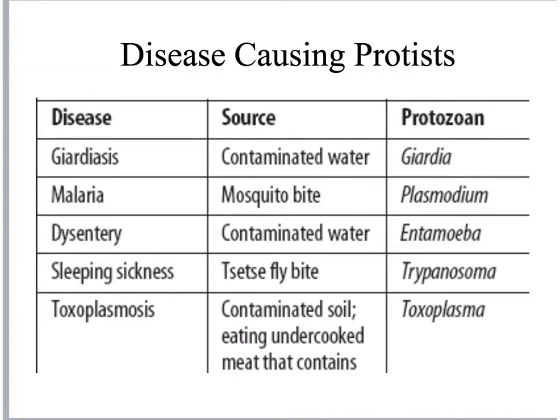Here are a few diseases that are caused by Protista. The far left column is what we typically call the disease. So if you have malaria, that's what we just call having that disease. The source is how you get it. So you can get malaria by getting bit by a mosquito, but the actual organism that causes it is the protozoan, or an animal-like protist, called Plasmodium. So these are the different diseases, the source, and the protist that's going to cause that illness.